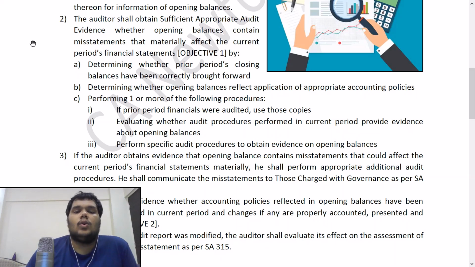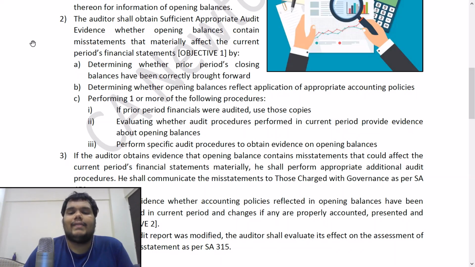Second, determine whether opening balances reflect application of appropriate accounting policies. So you will also check that accounting policies are appropriate. Number 3, performing one or more of the following procedures. So there are 3 procedures. You can perform one or more. All are not compulsory. One or more you can do. If prior period financials were audited, use those copies. You should use those copies if they were audited. If they were unaudited, then you will only have to check if the opening balances are correct or not.